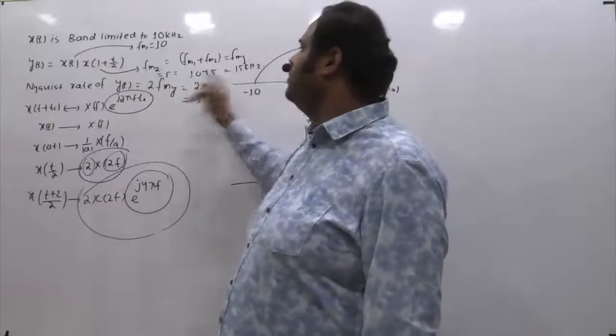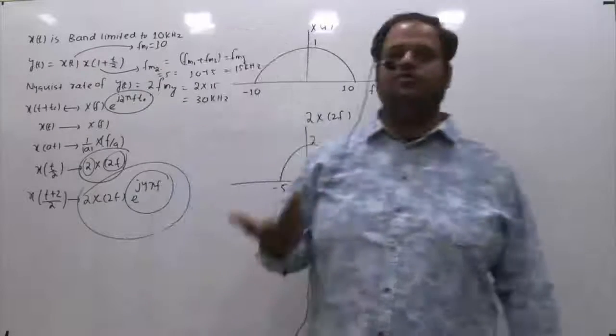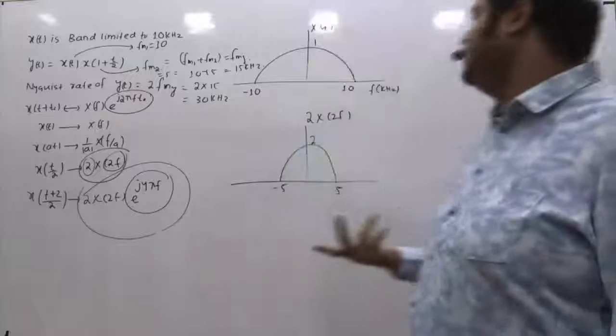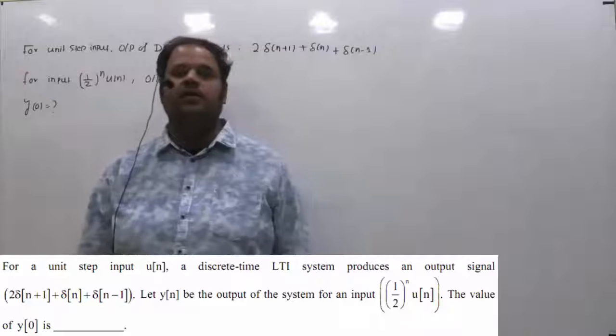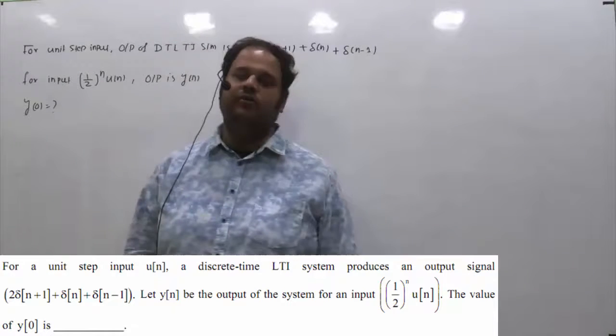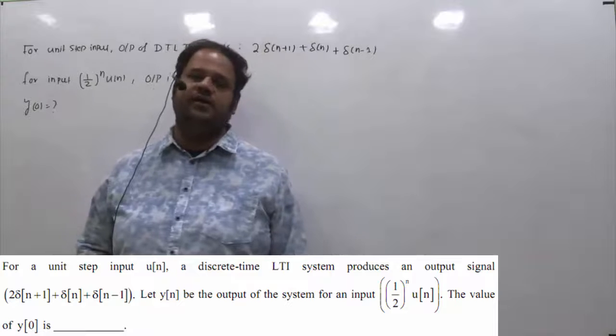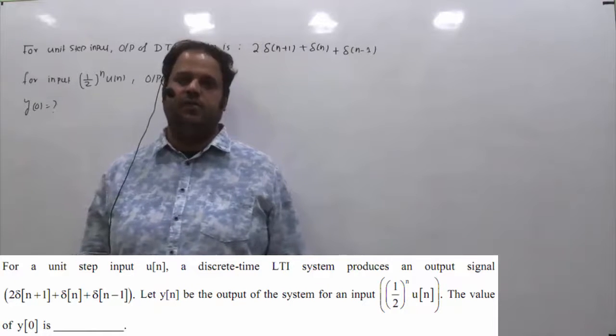If this is the maximum frequency of y(t), then the Nyquist rate of y(t) is 2 into 15, which becomes 30 kilohertz. So the sampling frequency of y(t) is 30 kilohertz. That's the final answer. This is a 2-mark question asked in GATE 2021 Electronics, from the Signals subject and the LTI system topic.